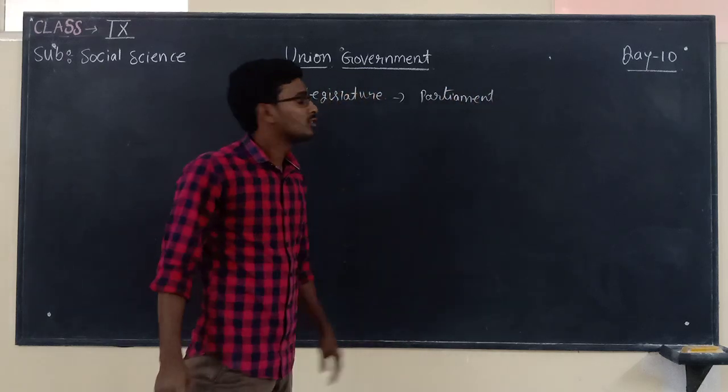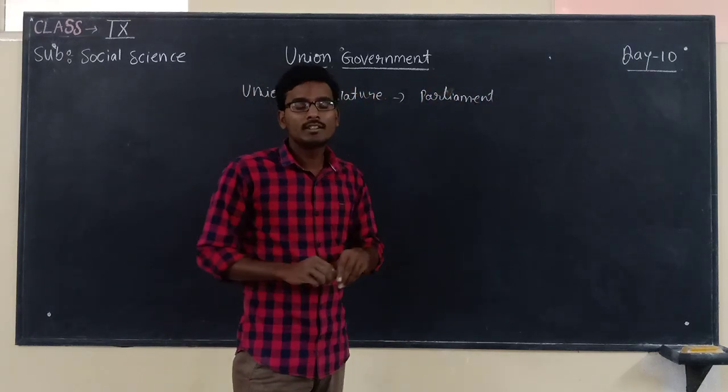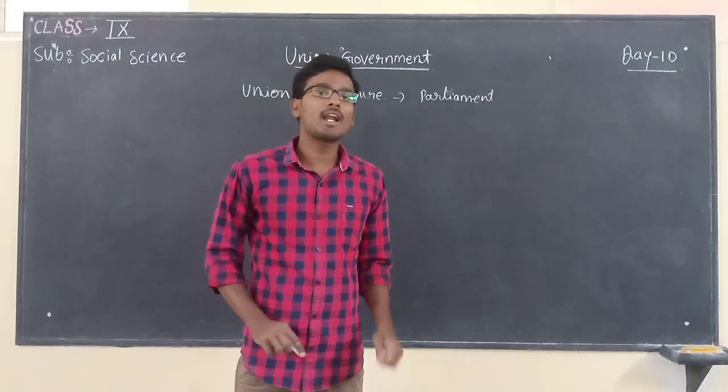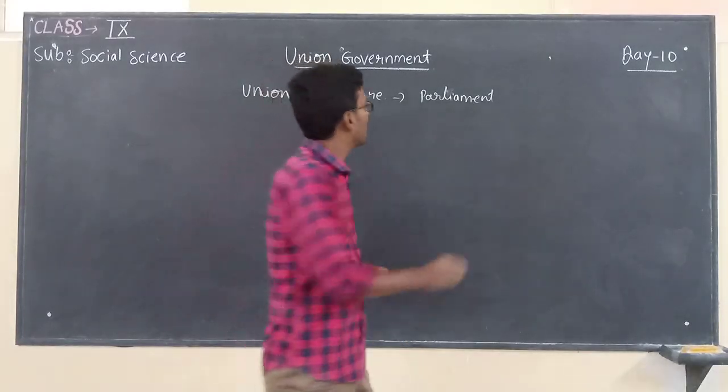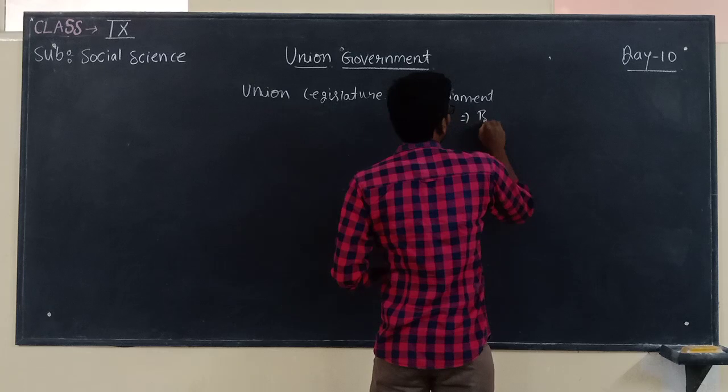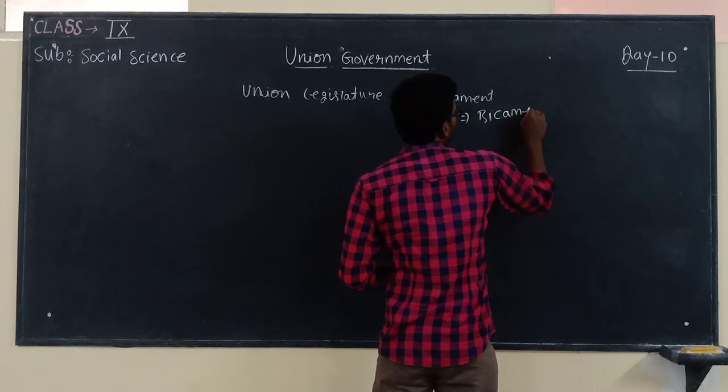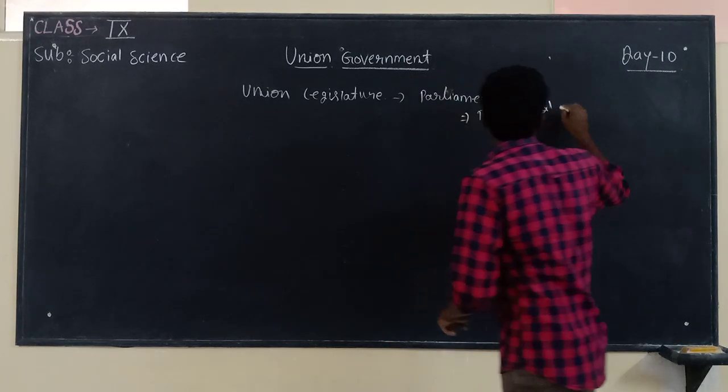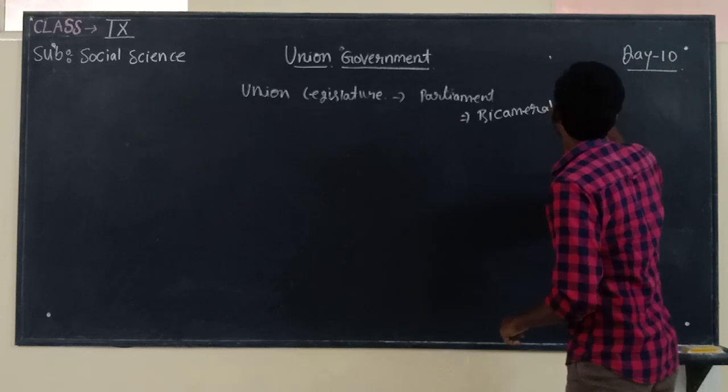Students, what kind of parliament do we have? We have a bicameral legislature.